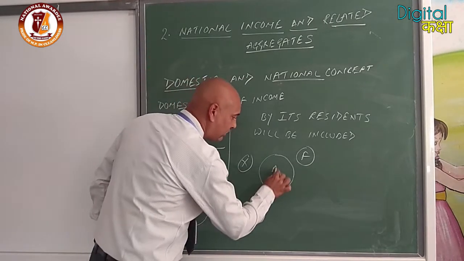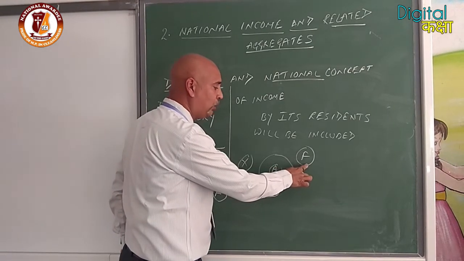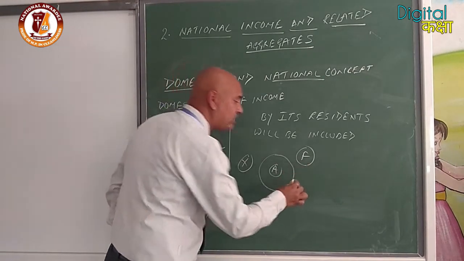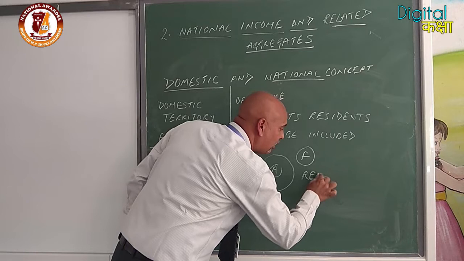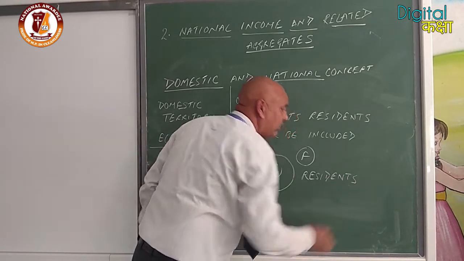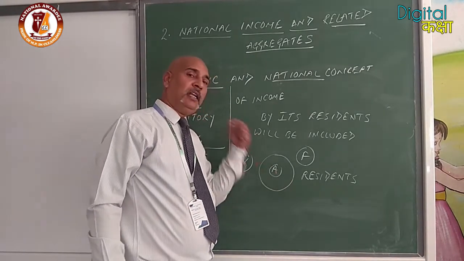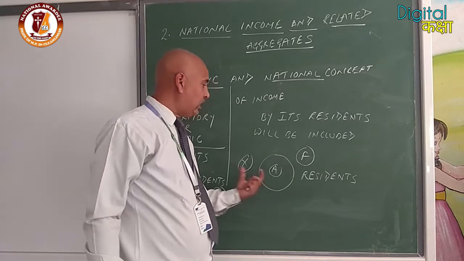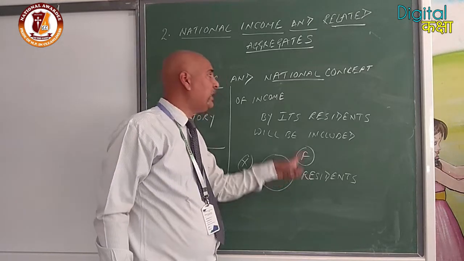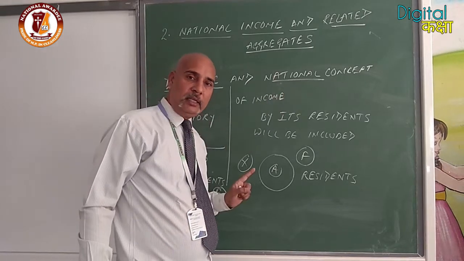Clear? That is our territory. That is beyond the territory. But it is done by residents. If it is done by the residents, in any part of the world, it will be included in national income, the national concept. That is clear?